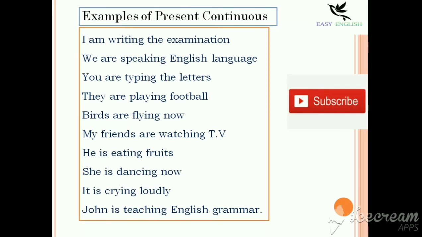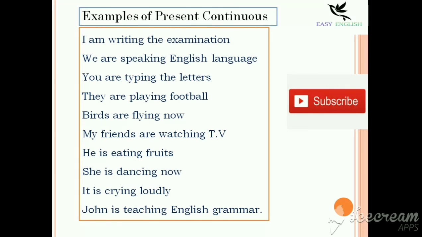Next, they are playing football. When you watch football in the ground, players are playing. There we can use the sentence structure, they are playing football. So at the time of playing, we can use they are playing football. Same as for birds are flying now. Birds is a plural noun. We use the plural be form verb are flying now. Now, at present, birds are flying.